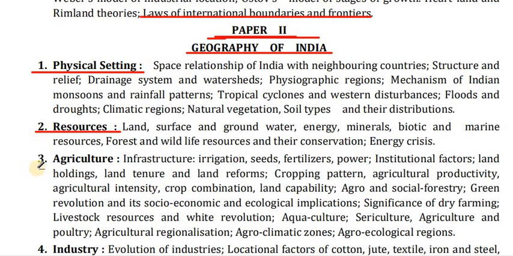In point number 3, agriculture: infrastructure, irrigation, seed, fertilizers, power, institutional factors, land holding, land tenure and land reforms. Cropping pattern, agriculture productivity, agriculture intensity, crop combination, land capability, agro and social forestry, green revolution and its socio-economic and ecological implications, significance of dry farming, livestock resources and white revolution, aquaculture, sericulture, agriculture and poultry, agricultural regionalization and agroclimatic zones, agroecological regions.